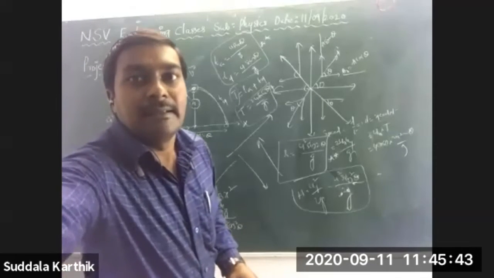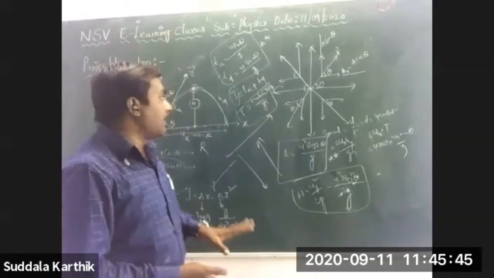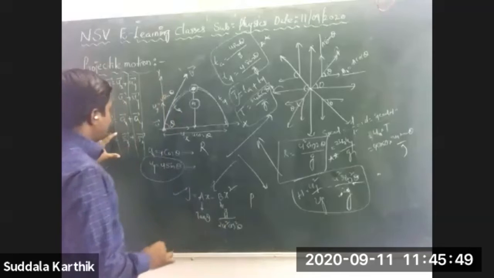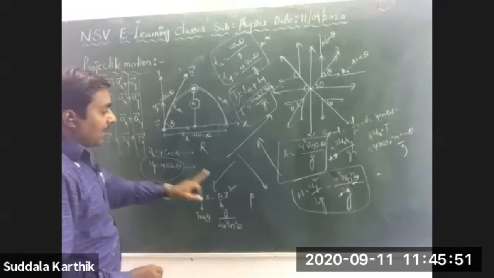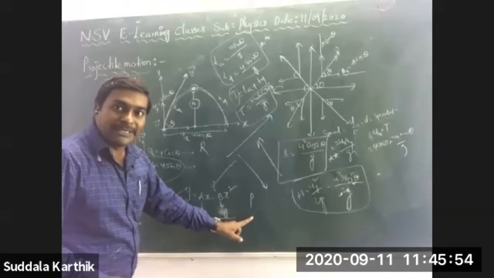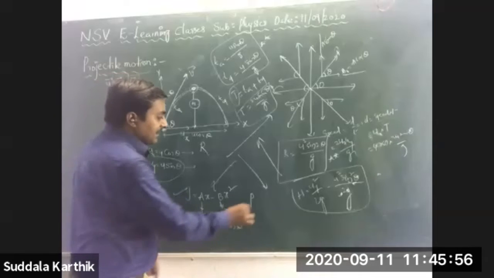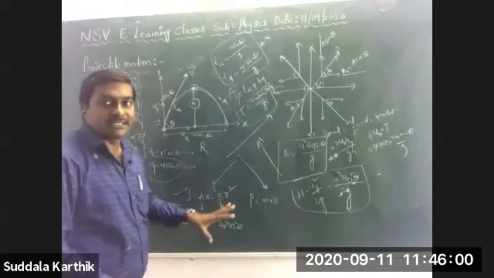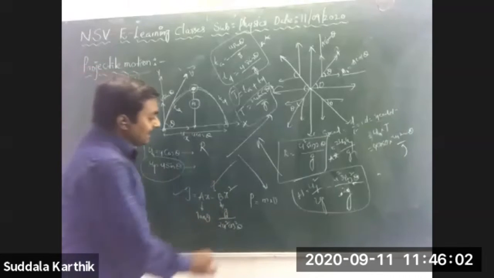And one more formula is there. The other day I gave one problem based on momentum. I want to discuss momentum. Momentum is nothing but mass into velocity.